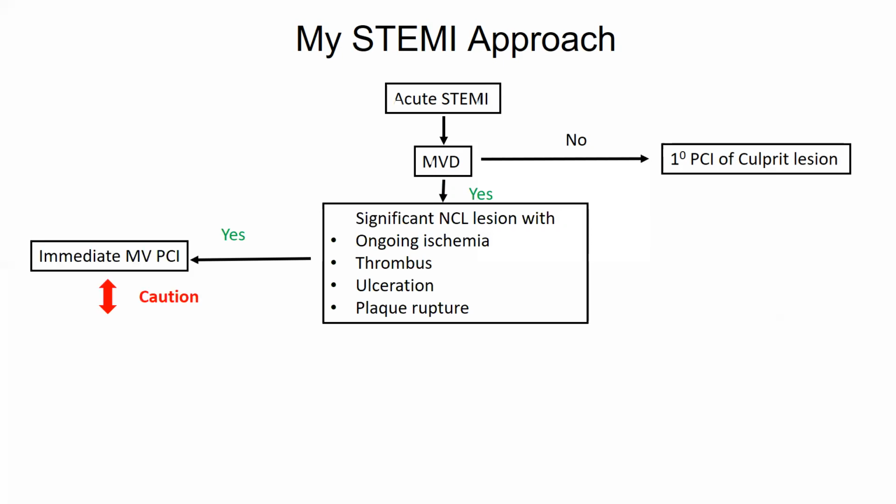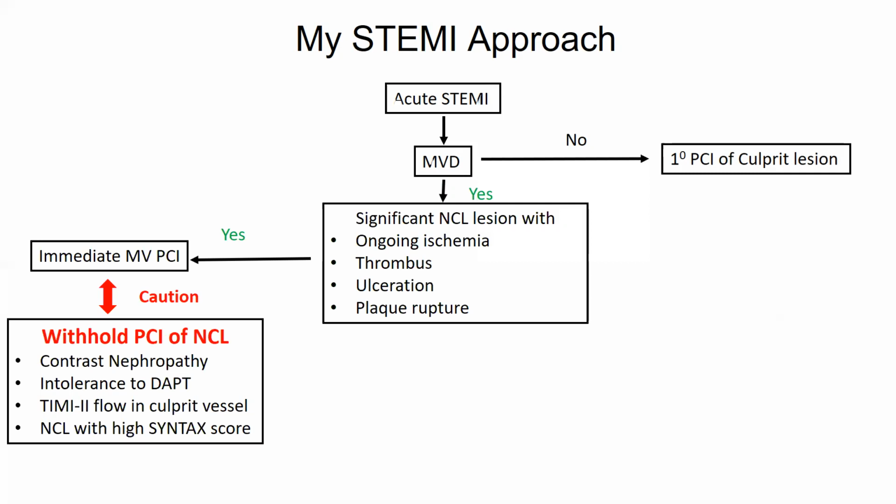The caution here is that I will withhold the PCI if there is a chance of the patient developing contrast-induced nephropathy, he has intolerance to DAPT, or there is TIMI 2 flow in the culprit vessel. Even those patients who have very high SYNTAX scores will also be staged.